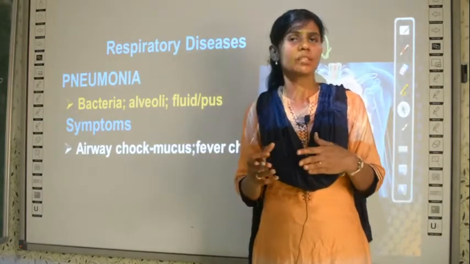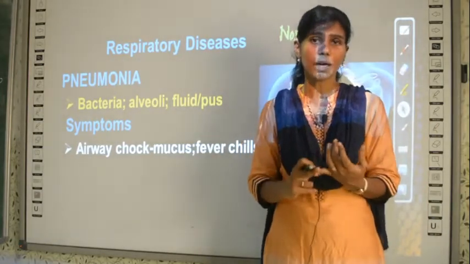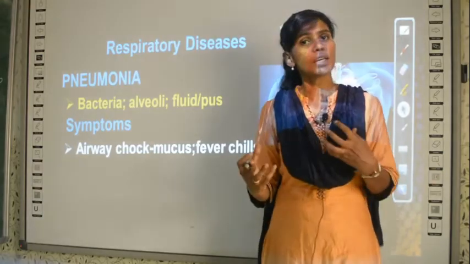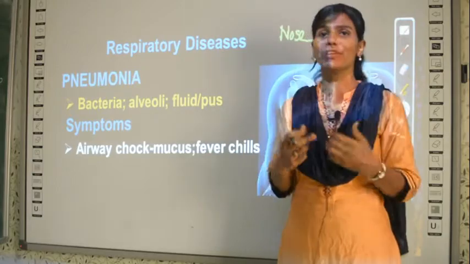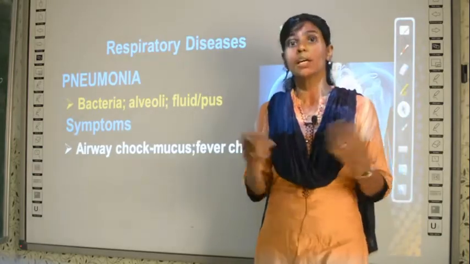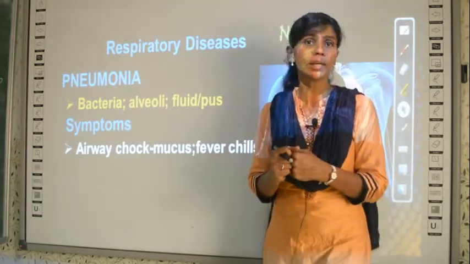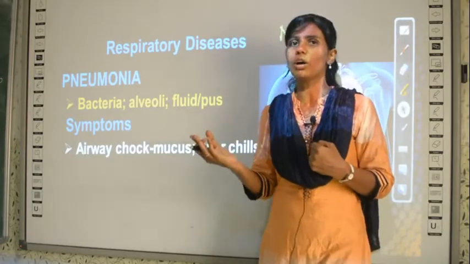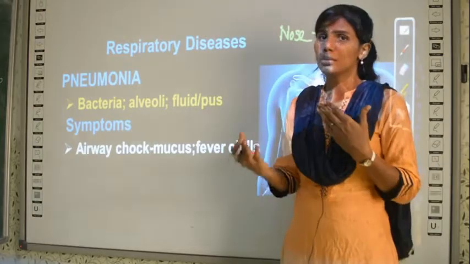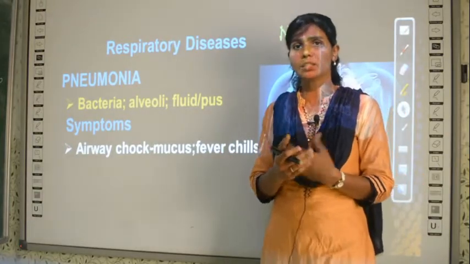In the other two diseases, what did we study? Asthma and bronchitis, right? So in those cases you do not get fever, but pneumonia will cause high fever and chills. What is chills? Even if you cover yourself with a blanket, you will feel very cold, no? That is called chills. Very high fever along with chills. And the other usual symptoms of respiratory diseases. What are the other symptoms?